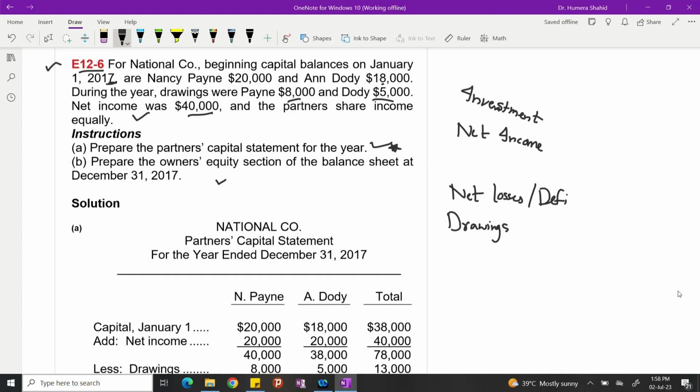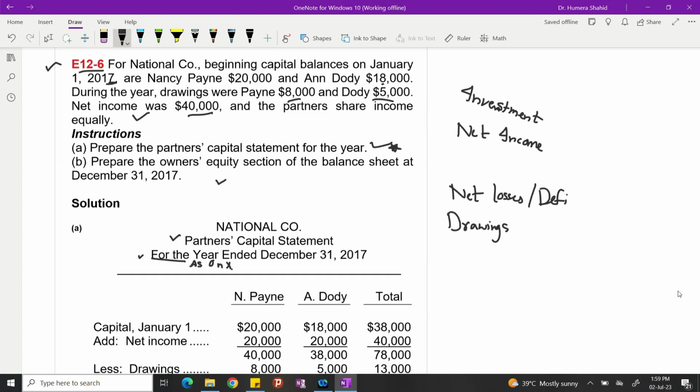Okay, so let's prepare the partner's capital statement. It's the heading: National Company, name of the company, partner's capital statement. We are preparing it for the year ended, because whatever happened during the year, we're going to put in this statement. It's not on one particular date, it's for the whole year, whatever things affected your partner's capital. So this statement is exactly like what we have in our income statement, for the year ended, right? Not as on. Don't write here as on. That will be wrong. Okay.